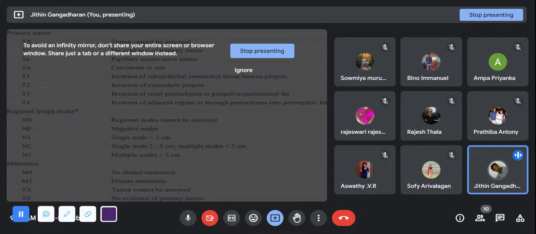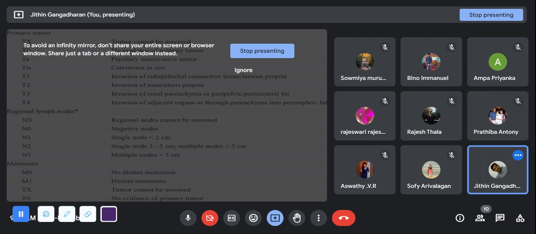Then Ta, papillary non-invasive tumors. Papillary non-invasive means it's just in the cellular stage itself. Okay, that is an early detection. If you are detecting that condition early, it is very easy for you to treat. Okay, Ta.